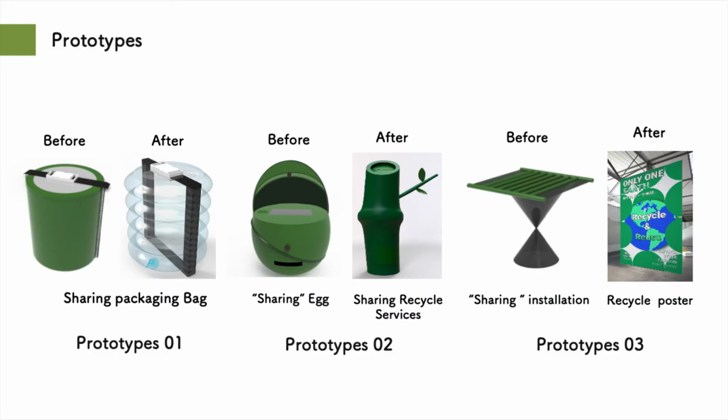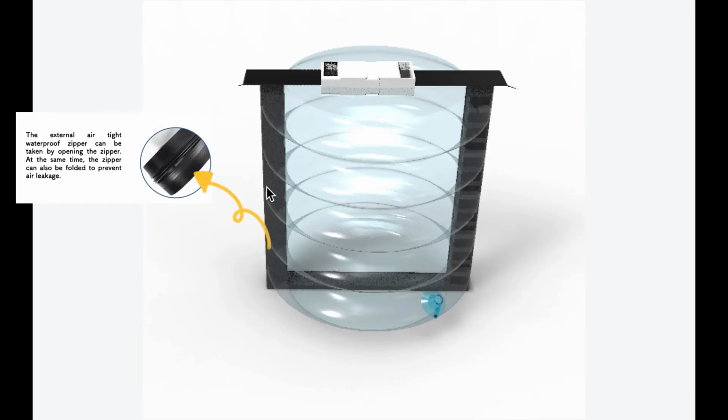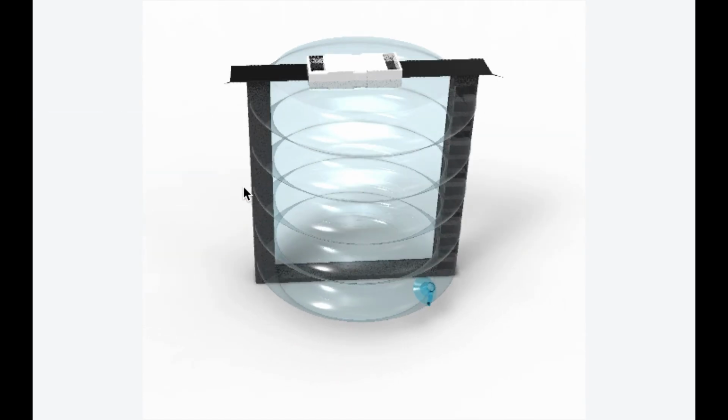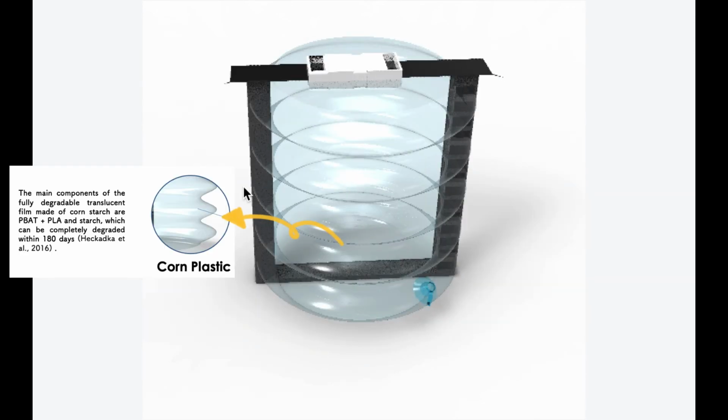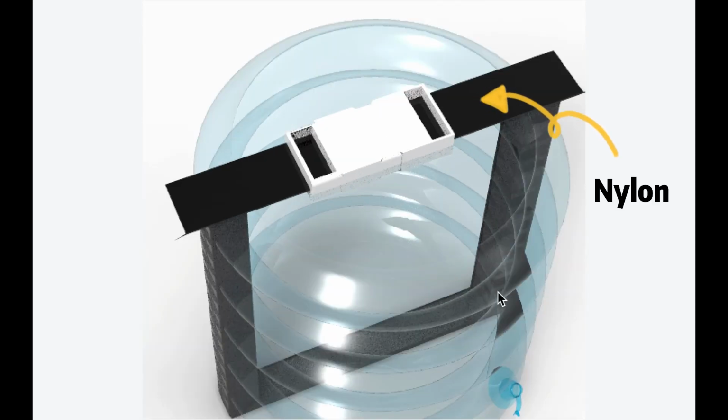Inspired by the precedents, I redesigned the original prototype. Prototype 1 is a new type of shared packaging box. After several iterations and investigations, the shape has changed from the original triangle to a hollow cylinder with an inflated periphery. The original bamboo material has been changed into a degradable environmental protection material made of corn, which is more lightweight and easy to fold.